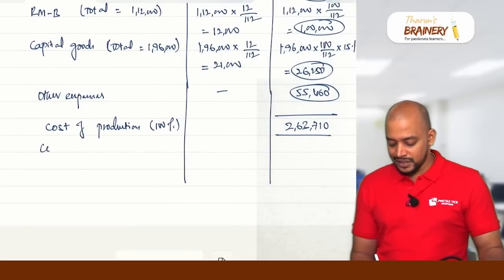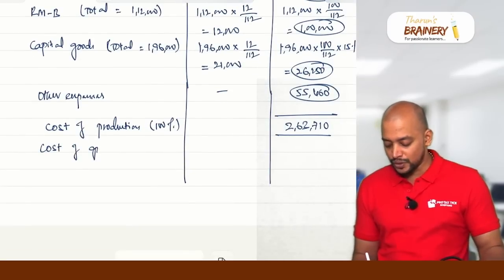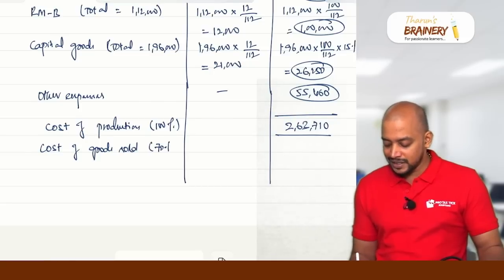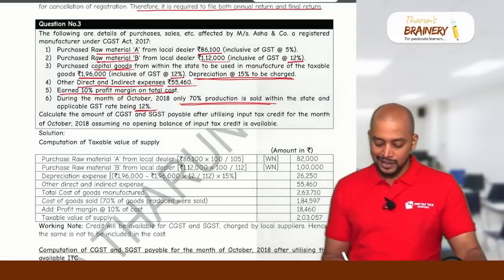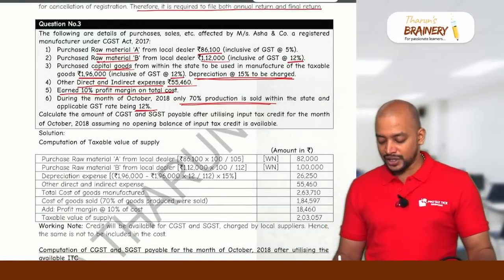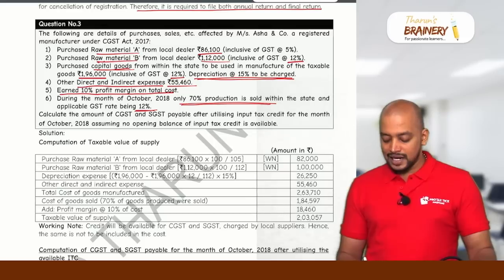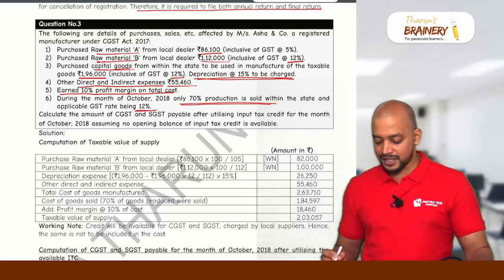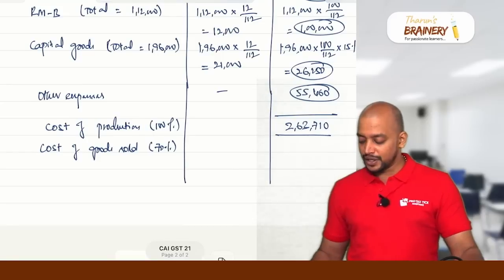In this, what is the cost of goods sold? 70% of the production is sold. See this: during the month of October, only 70% of production is sold within the state, and the applicable GST rate is 12%. So what does 70% production mean?